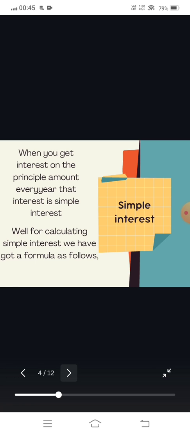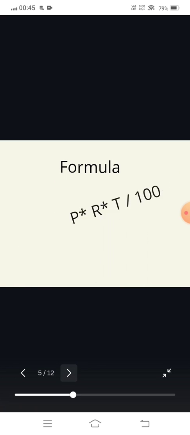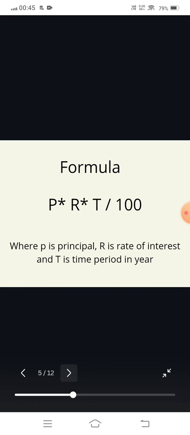Simple interest is nothing but when I give you extra money on the principal amount, that amount is known as simple interest. Okay, so there is a formula for calculating simple interest. It is P into R into T divided by 100, where P is our principal, R is our rate, and T is our time.